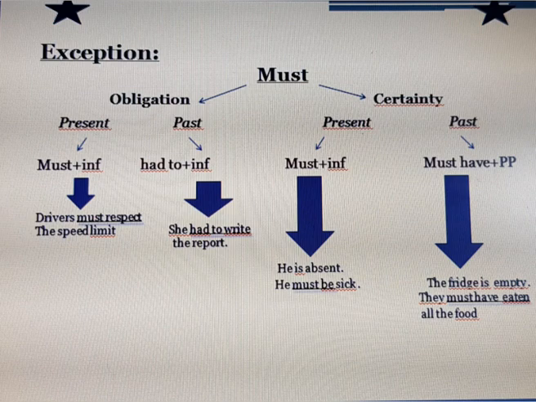Now, for certainty in the past, then we present it like must have plus the past participle. For example, the fridge is empty. They must have eaten all the food. Then here I speak about something that's happened in the past. The fridge is empty. It means there is nothing in the fridge. So they must have eaten all the food, and here I express certainty in the past.